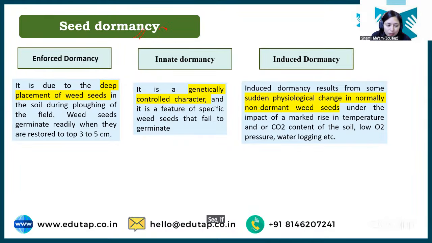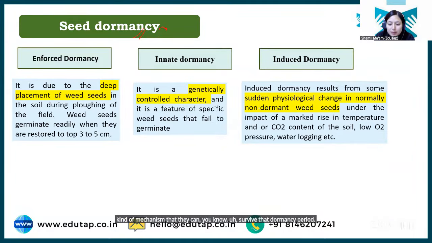See, if you keep one rice seed and one wheat seed, the wheat seed will have more tendency to survive in adverse climatic conditions than the rice seed. Why did this happen? Because these wheat seeds have some kind of mechanism that they can survive that dormancy period.